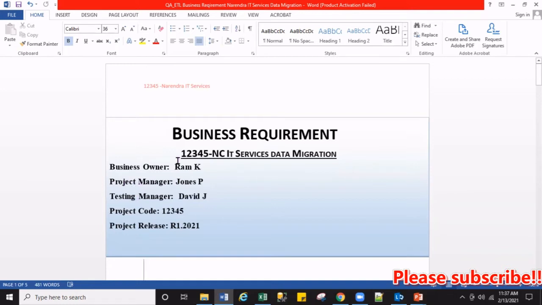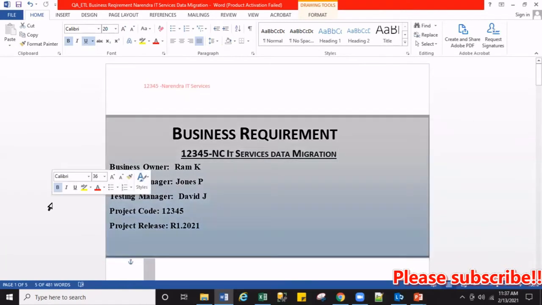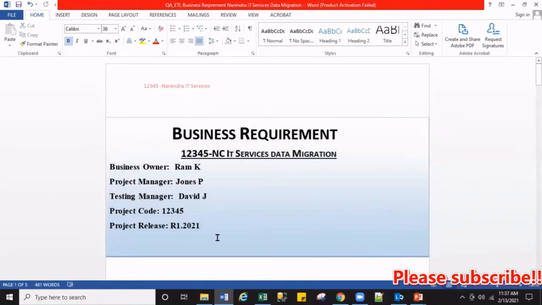The business requirement name will be there: what is the application, what is the software they are building? Then the testing manager name, the project code, and when they are going to build those applications. All this information will be mentioned in the business requirement document.